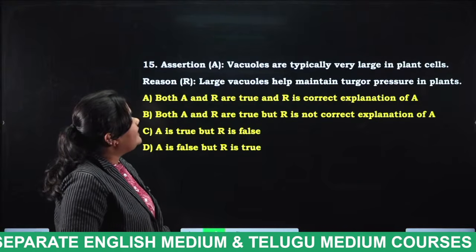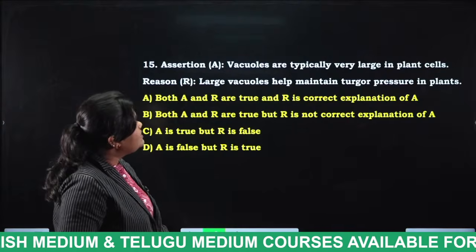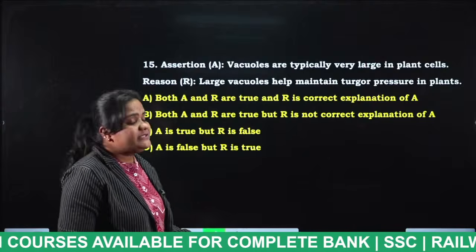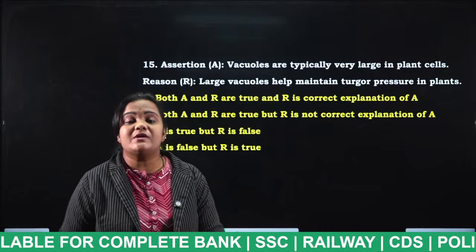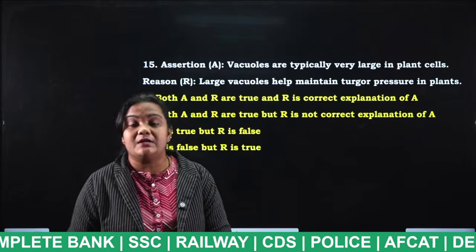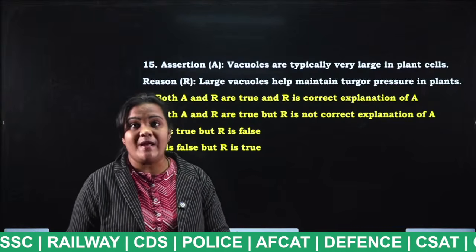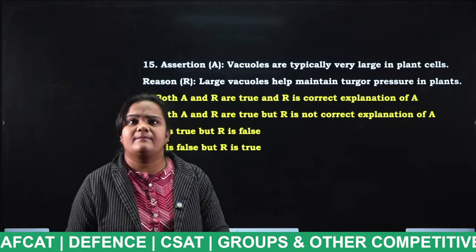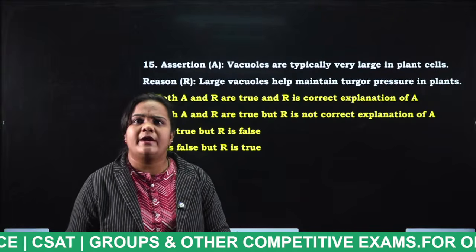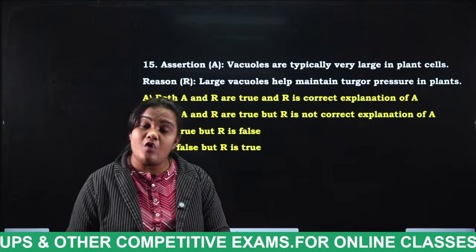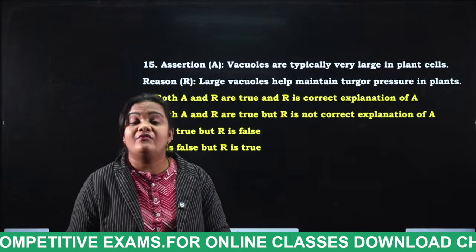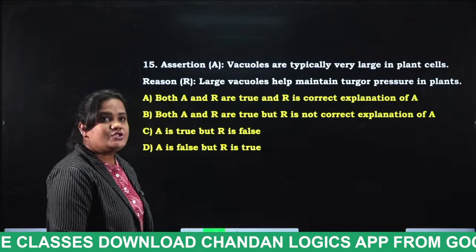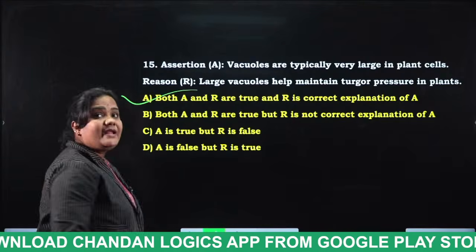Vacuoles are typically very large in plant cells. Large vacuoles help maintain turgor pressure in plants. Now tell me the answer, students. Vacuoles are also considered as what? Storage house. Why? Because these vacuoles store the water, nutrients and the wastes which are present in the cell. Now tell me the answer for these questions, students. Very good. This is also option A.